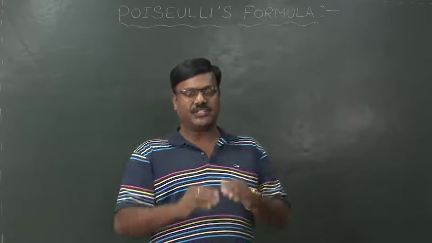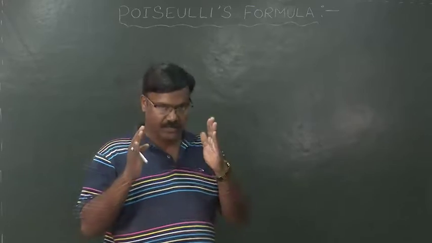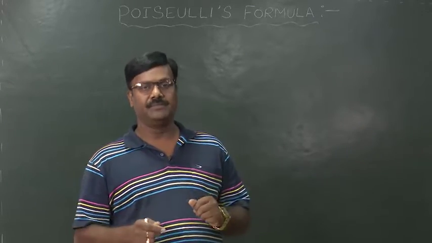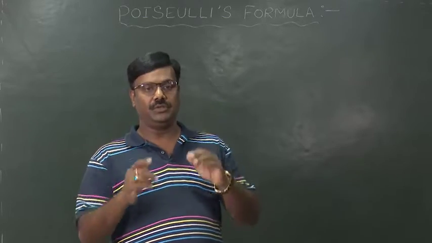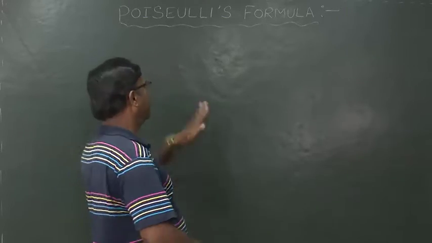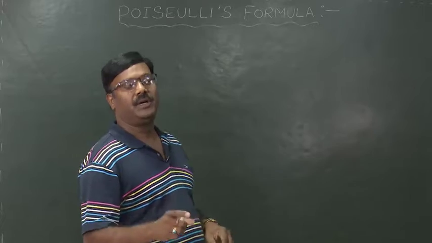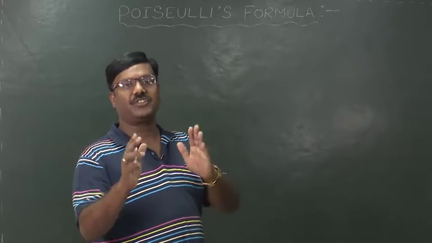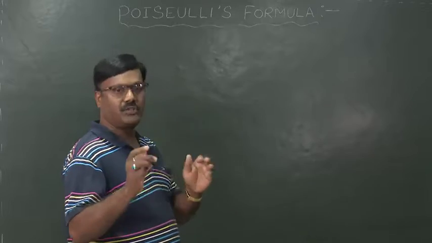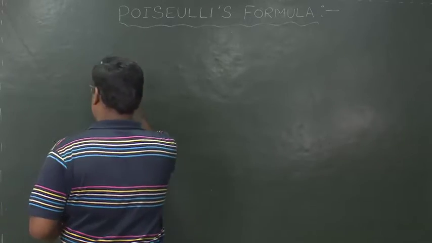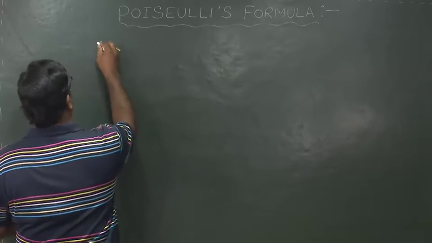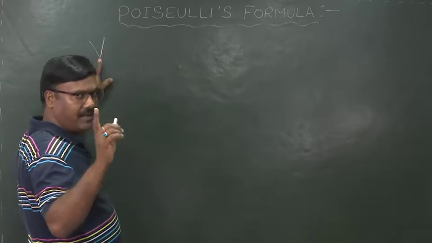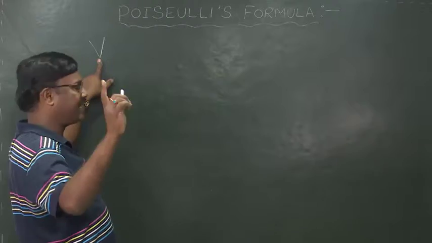I am giving a trick for deriving Poiseuille's formula. We have to take the help of a flow chart. That is the trick of this question. Then what is that flow chart? My target is to derive the expression for the volume of liquid flowing per second.